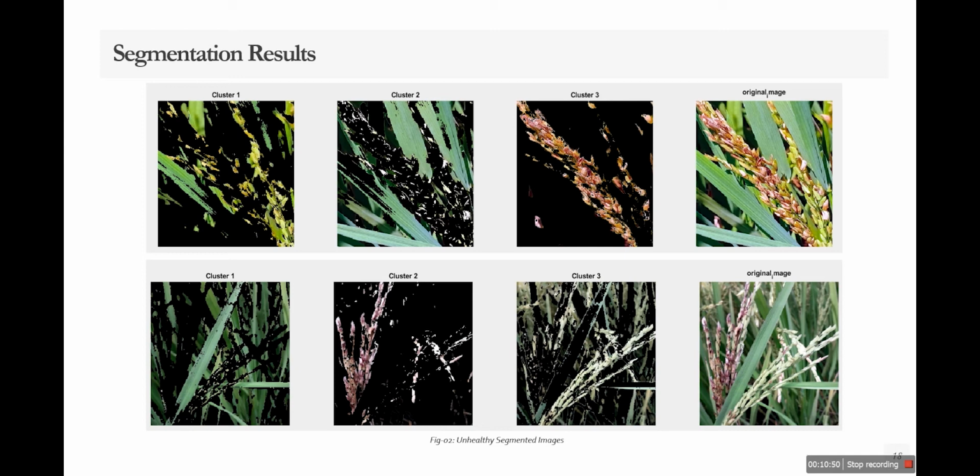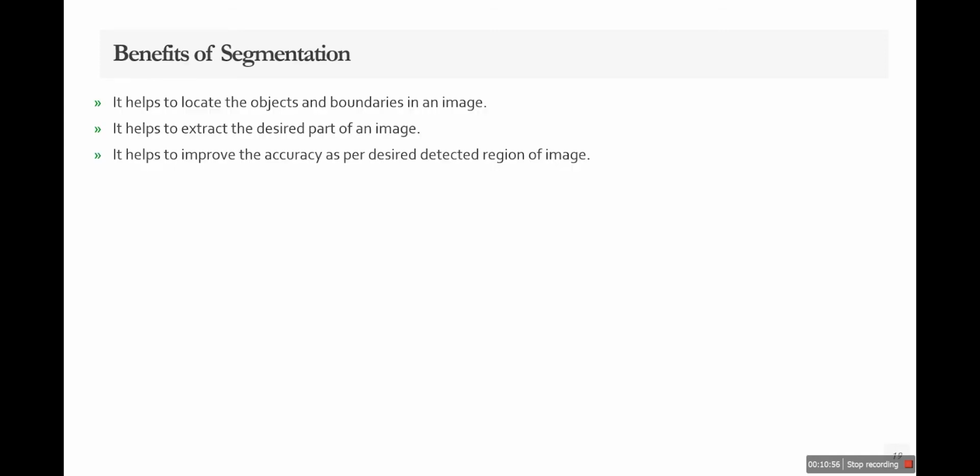The main purpose of segmentation is to remove the extra part from the background. The benefits of segmentation: it helps to locate the object boundaries in the image, it helps to extract the desired part of the image, and it helps to improve the accuracy.